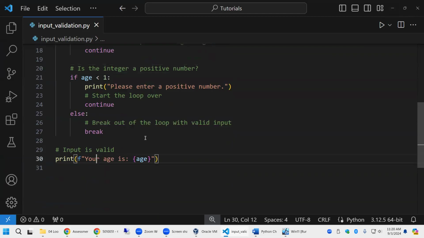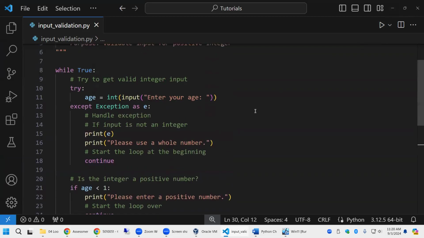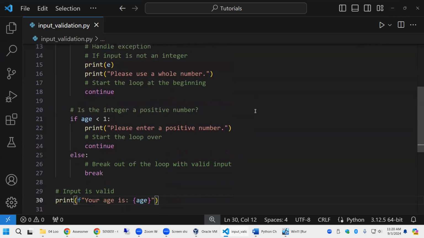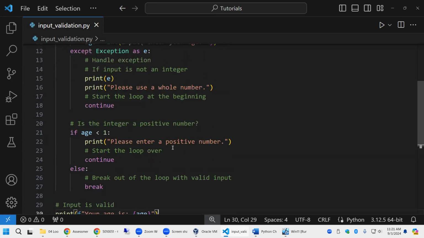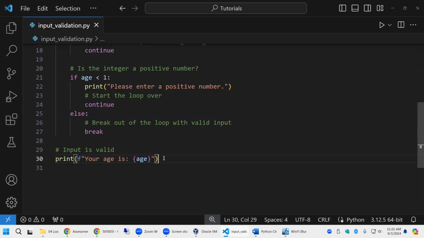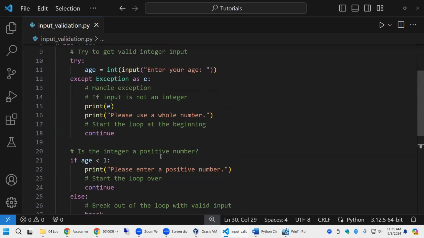So our age is valid. Should you do this kind of thing every time you get input? Not if you're just developing a program. Do this at the end when you're ready to release it and send it out to the general public. You don't have to do it right away, because if you have all this in there at the beginning, you're not gonna know. If you break something, it's just gonna say, please do a whole number. Well, maybe there's another exception. So you wanna be able to troubleshoot things and then add this at the end. I mean, that's how I do it. Because then if I have problems, I can take care of it, and then I add all this in later.